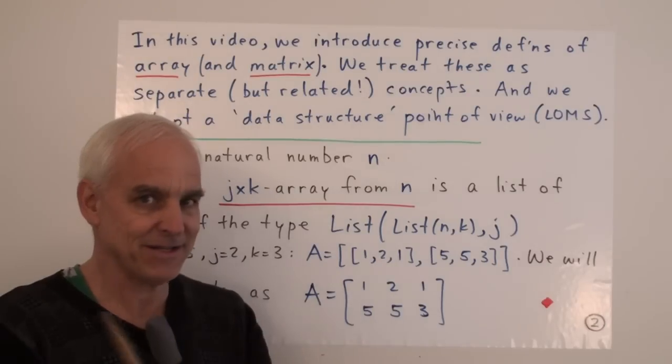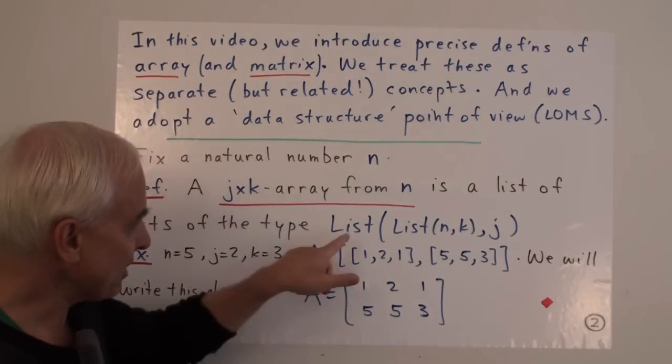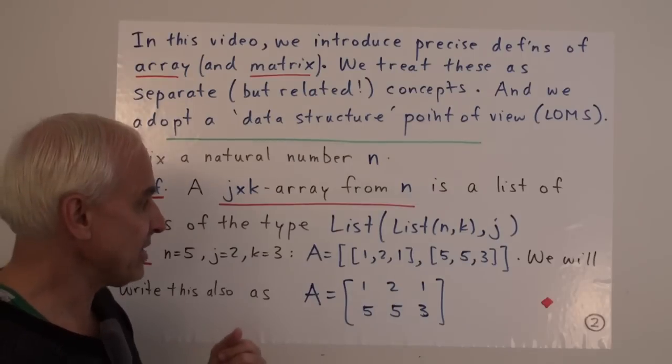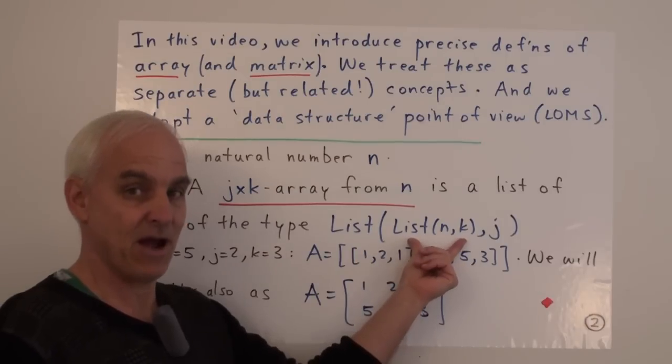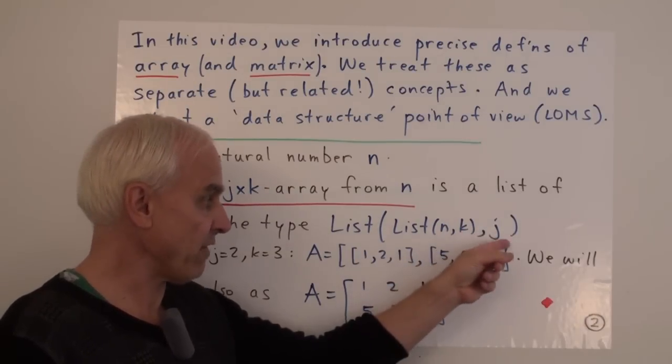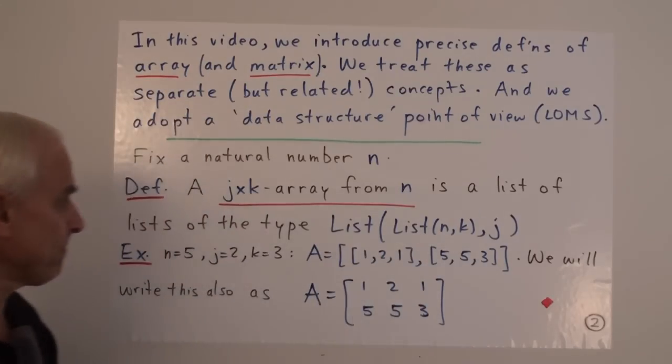Those are the ingredients, and there are k of them strung together to form a list. Now this bigger list contains as objects lists of this kind, and there are j of them. So it's a list of lists.